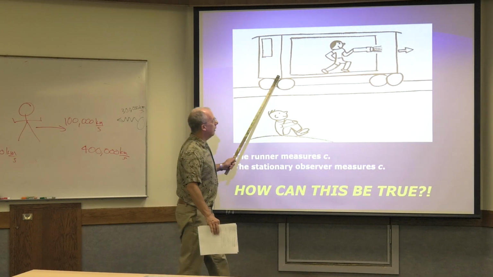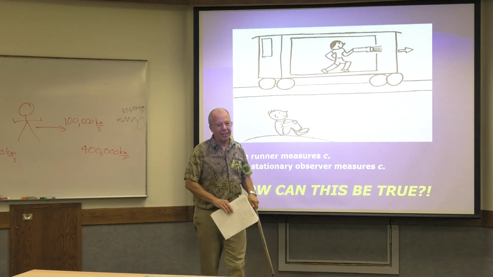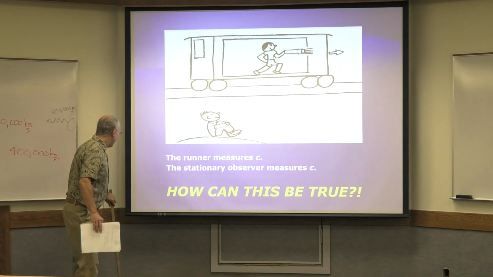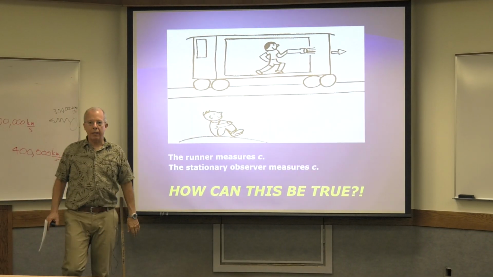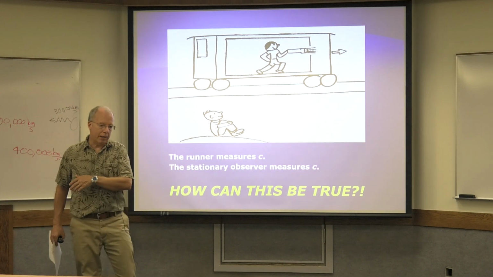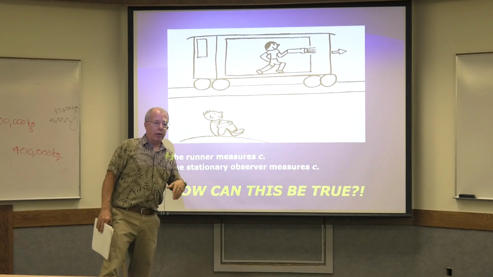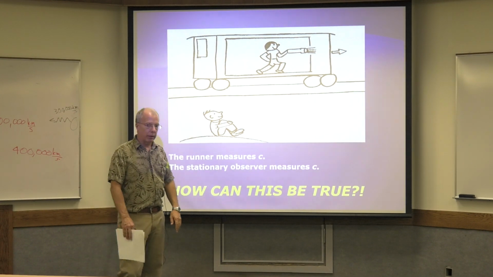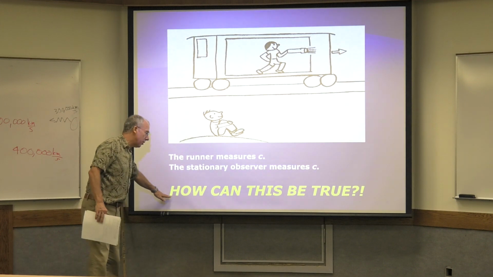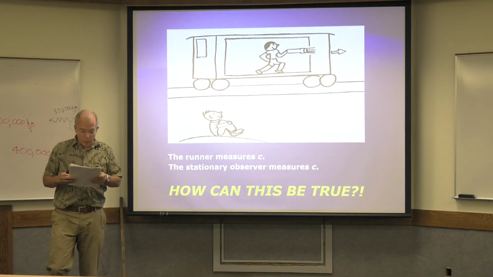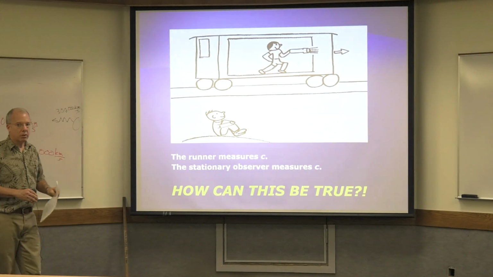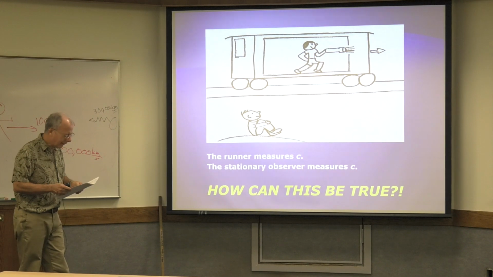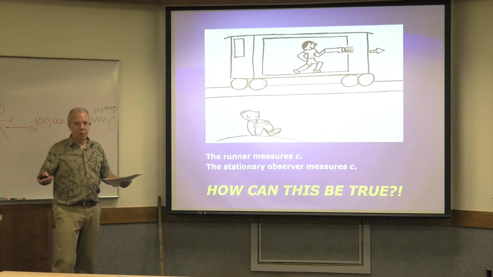That means that the speed of the train is irrelevant. It means that the speed of the runner is irrelevant. It means that everybody measures the speed of light to be the speed of light. It doesn't matter how fast the source of light is going, like a rocket or a car. It doesn't matter how fast the person measuring the speed of light is going, the receiver. Everybody measures the speed of light to be the speed of light. I hope you understand that that's totally insane, totally crazy. But that's what the data indicate, and this is physics, so you have to go with what the data says.